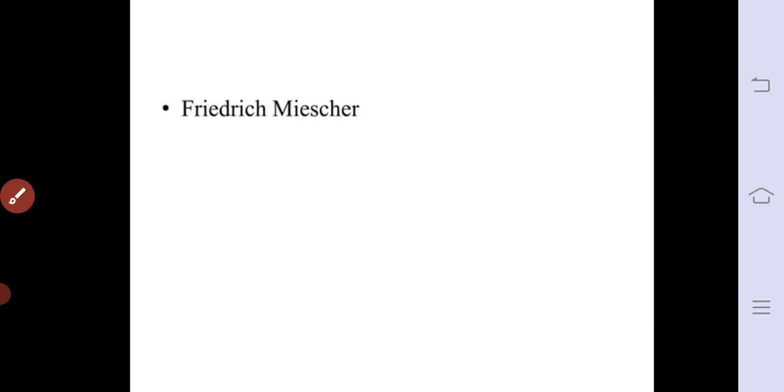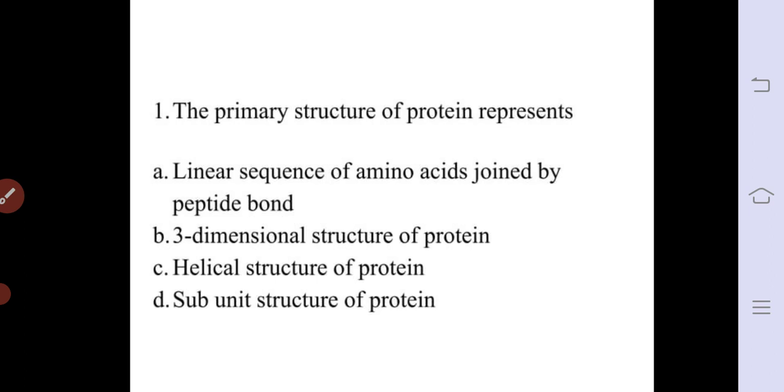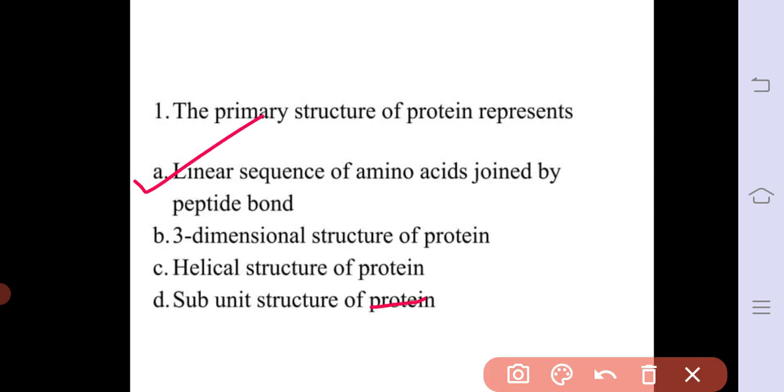Then the next question: the primary structure of a protein represents. Four options are there. The correct answer for this question is option A, linear sequence of amino acids joined by a peptide bond. We know that proteins are made up of a number of amino acids, and these amino acids are joined to each other with the help of a CONH bond or peptide bond. So the primary structure resembles the linear sequence of amino acids which are joined by a peptide bond,